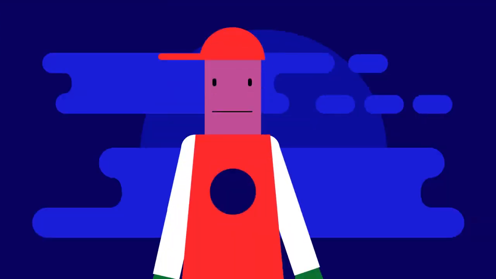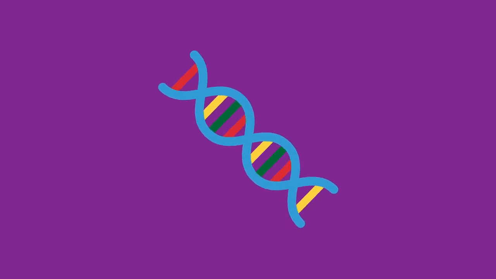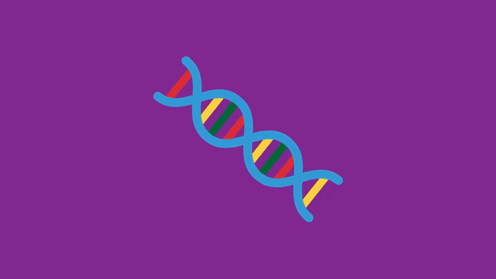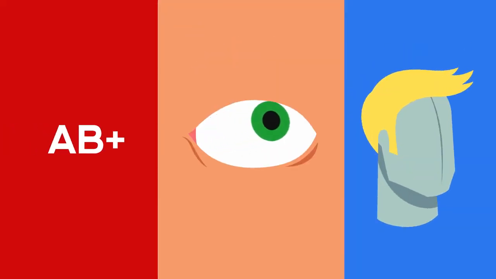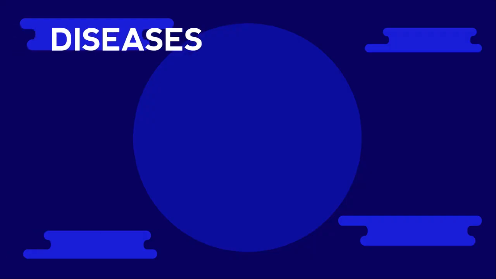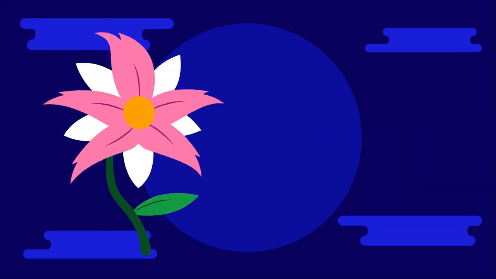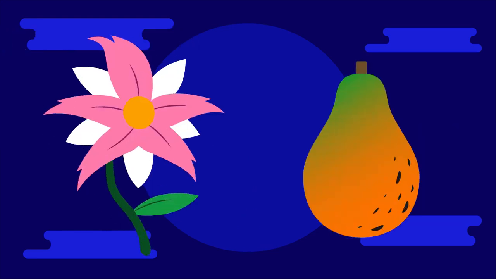Nature refers to our genetics, the unique combination of genes that we have naturally inherited from our biological parents from their DNA. Many characteristics are controlled by our genes, including our blood group, eye colour, or natural hair colour. Some diseases are also caused by our genes, for example cystic fibrosis. The colour of a flower or a fruit is controlled by genes in plants.